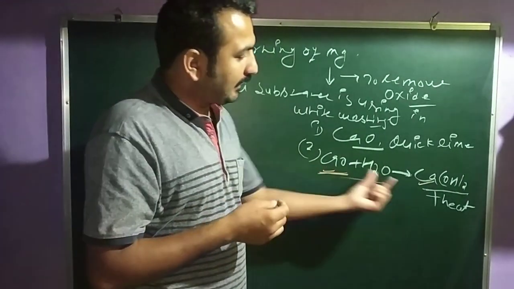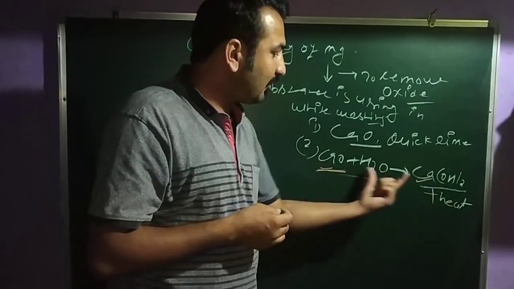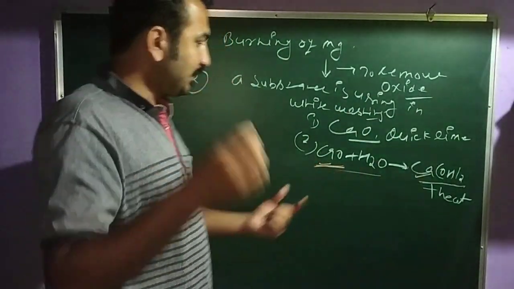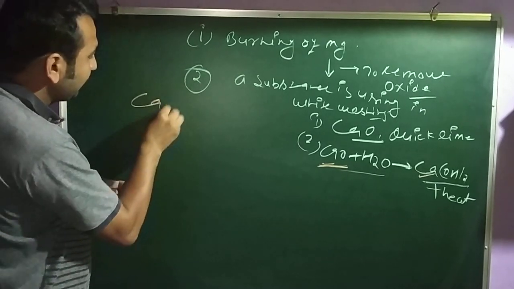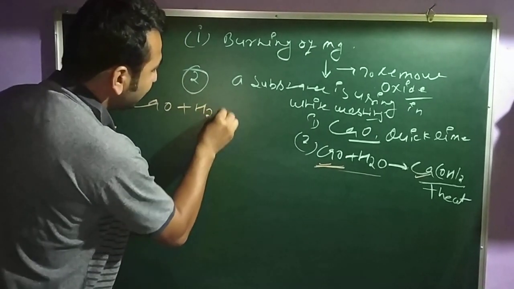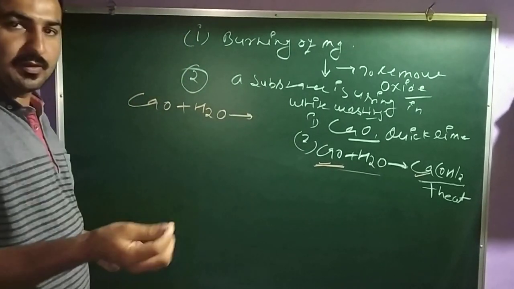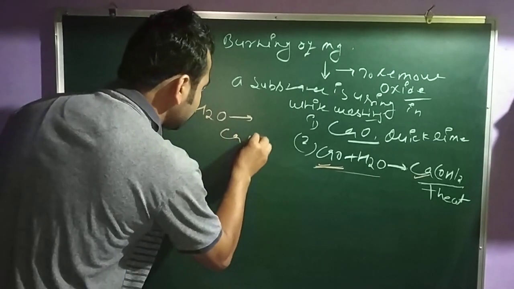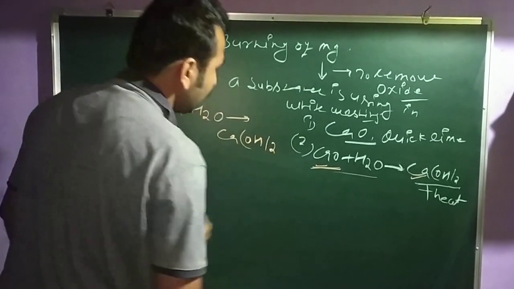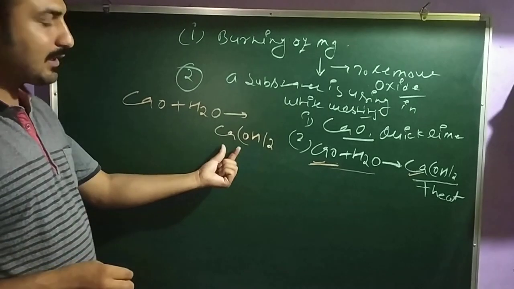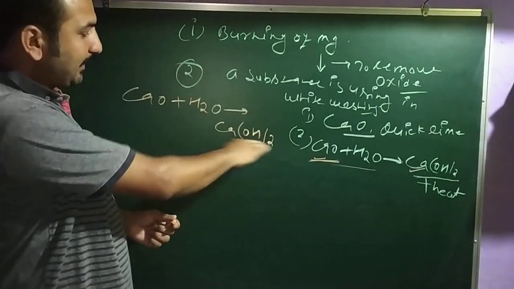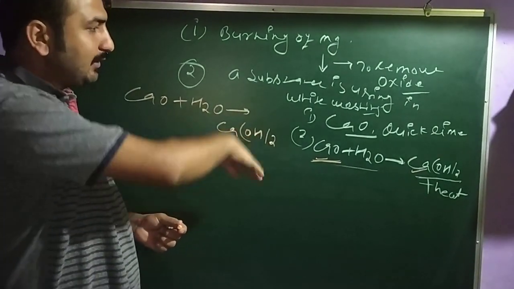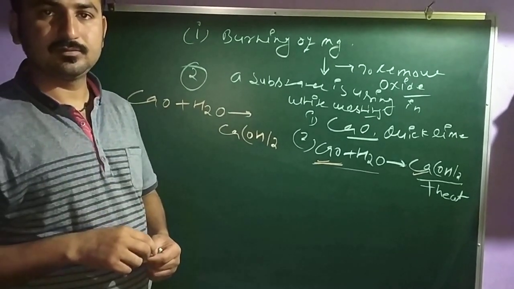So we'll see the complete reaction of this whitewashing. First CaO combines with water to form Ca(OH)2, calcium hydroxide, and we apply a coating of this calcium hydroxide on the walls.